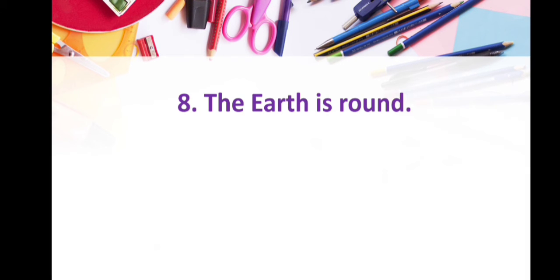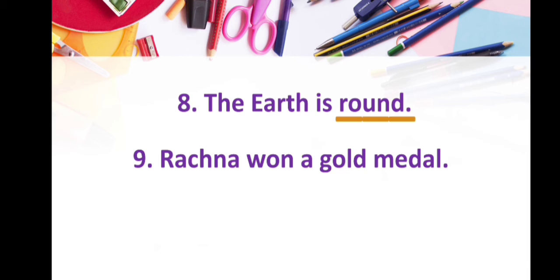The next sentence is: The earth is round. Here you can see the word round defines the shape of the earth. That's why round is an adjective. The next sentence is: Rachna won a gold medal. Here you can see the word gold defines more about the medal which Rachna won. That's why gold is an adjective here.